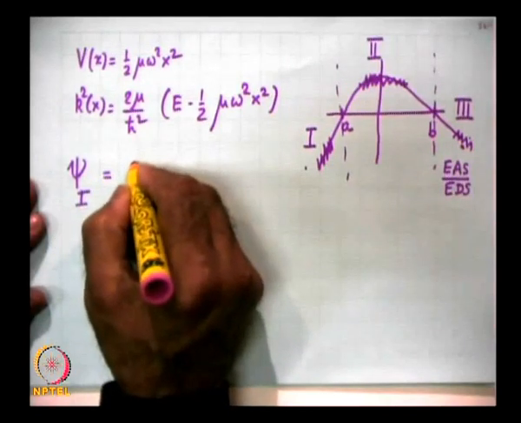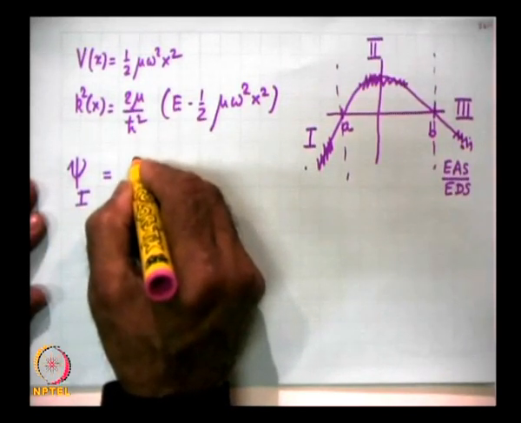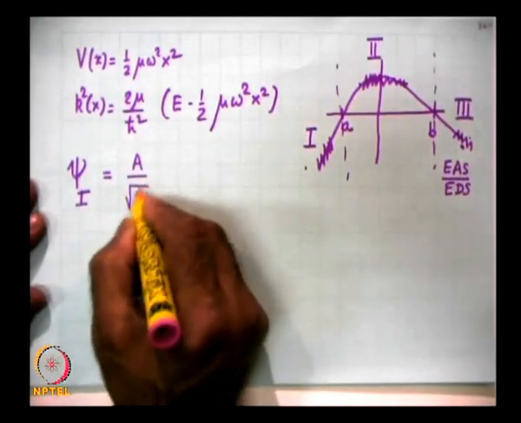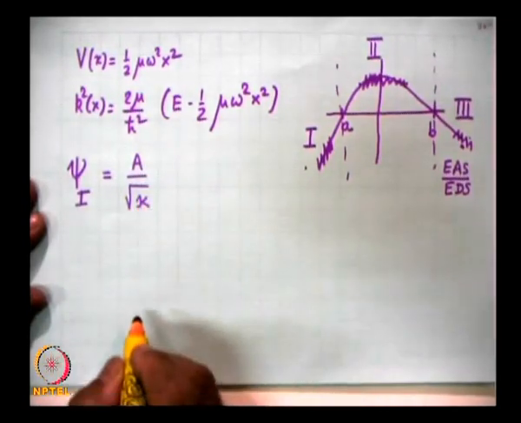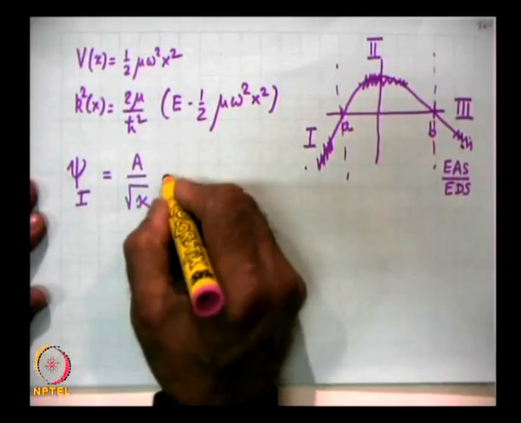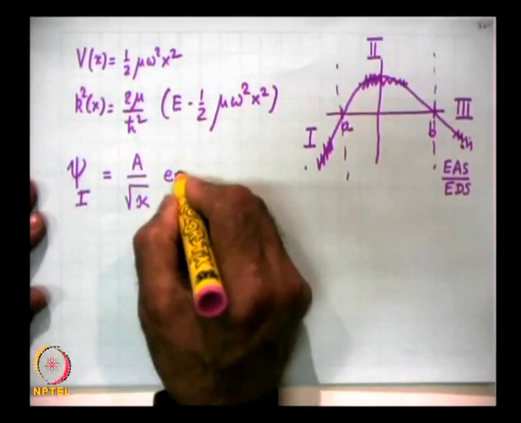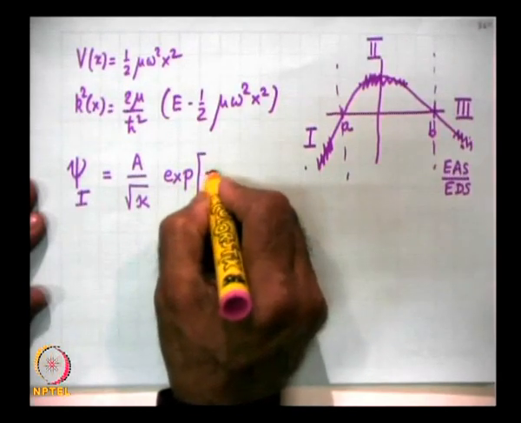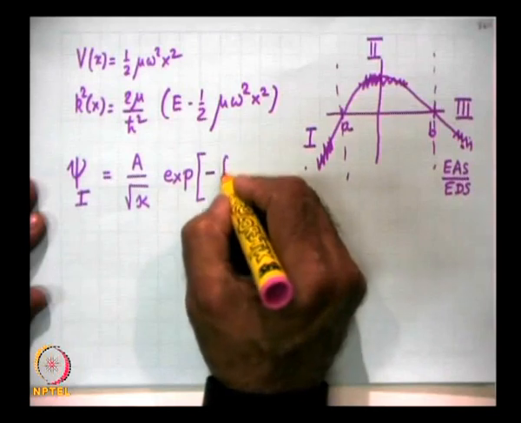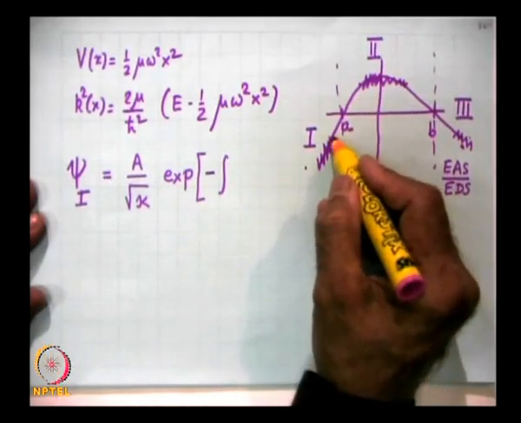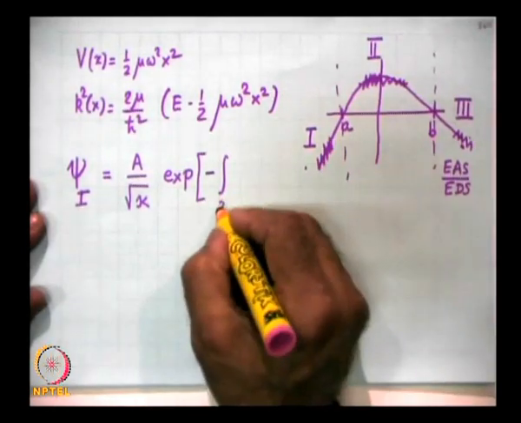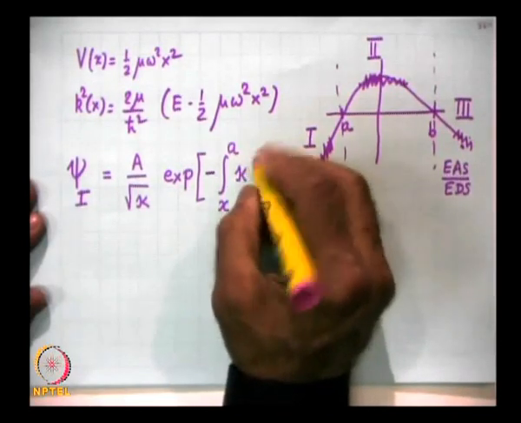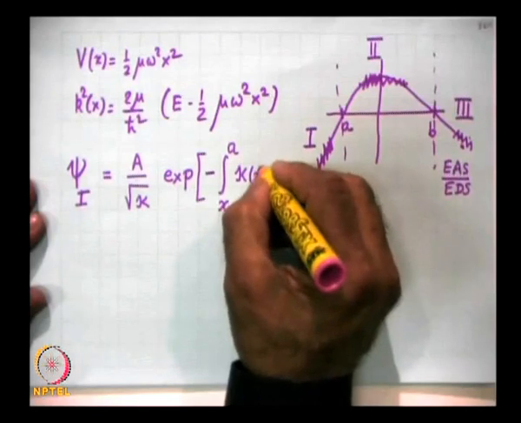So, you will have, say, some constant A by root of kappa exponential minus, here it is x is less than a, so this is x to a kappa of x dx.